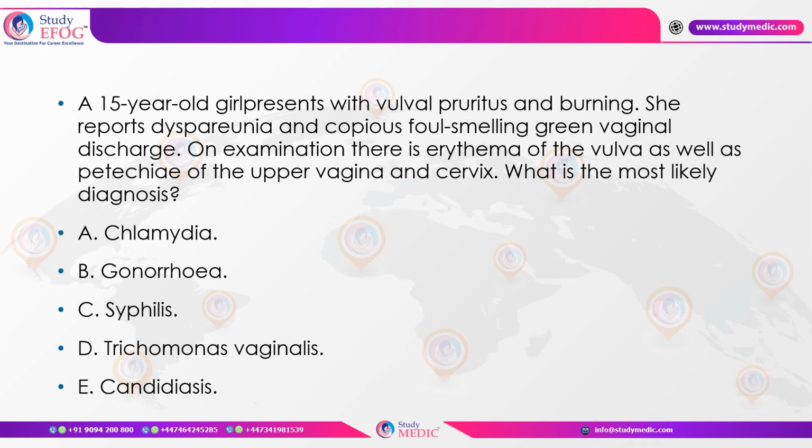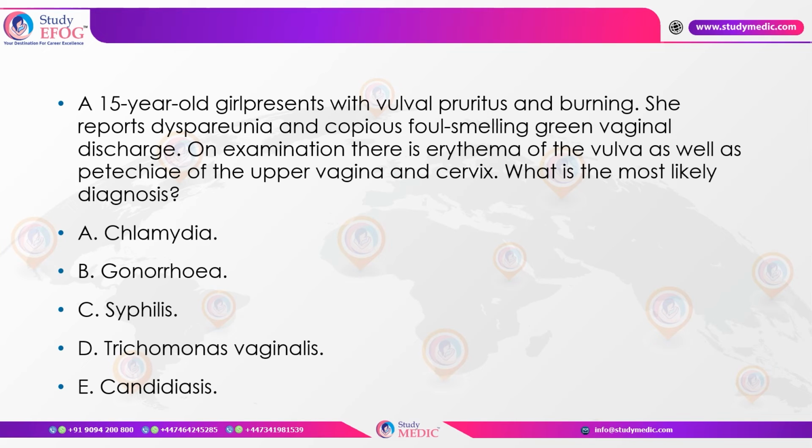Now, understanding that different organisms have different kinds of presentation, let us look into the scenario. We have a 15-year-old girl. Her discharge is foul smelling and greenish in color. She's reporting dyspareunia, that means she's sexually active, and not to forget the STDs here. And on a typical examination, she's got erythema and petechial spots, which is also called strawberry cervix or strawberry vagina, and the organism associated here is going to be Trichomonas vaginalis.